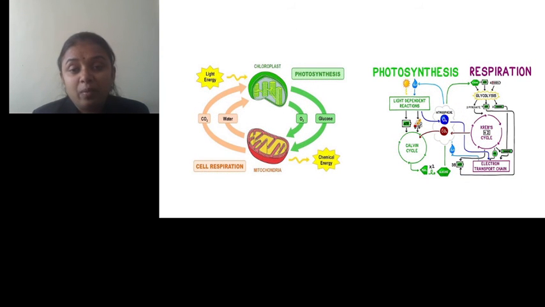This is the comparative view of cellular respiration and photosynthesis, and how they are correlated with each other.